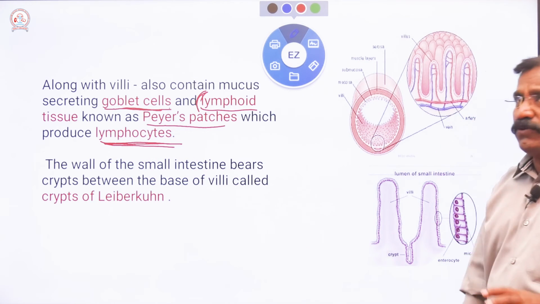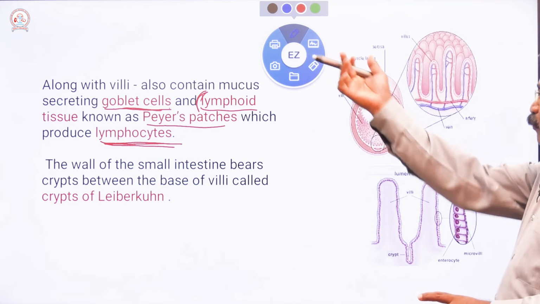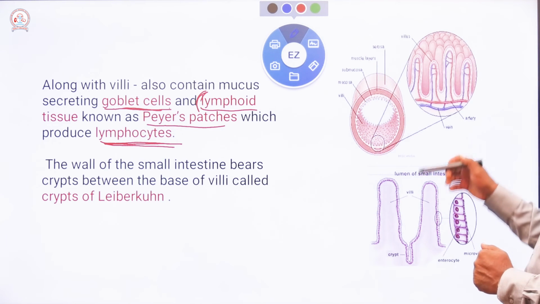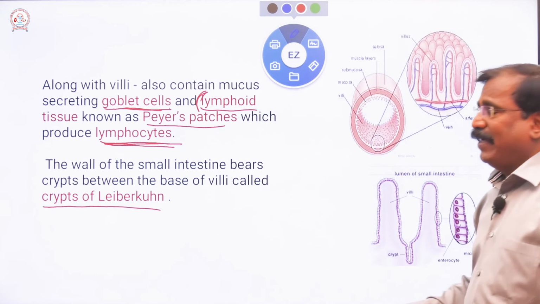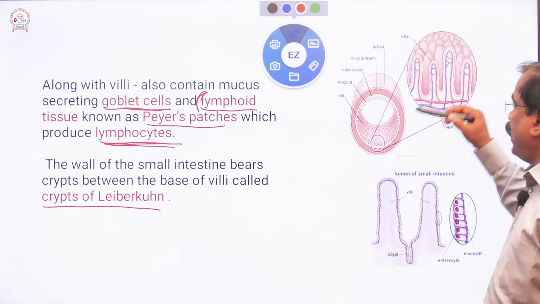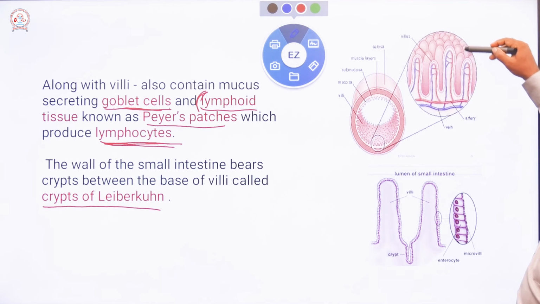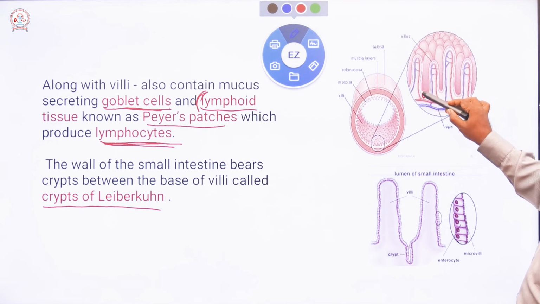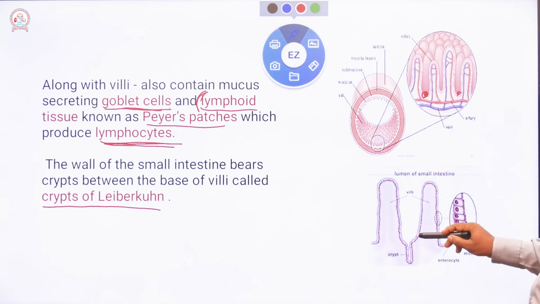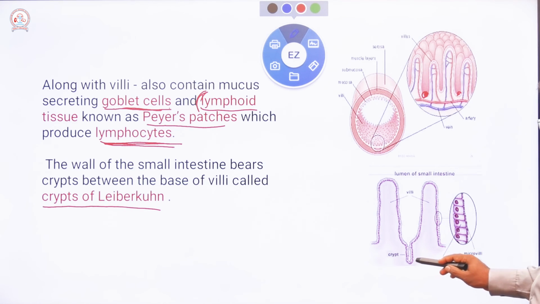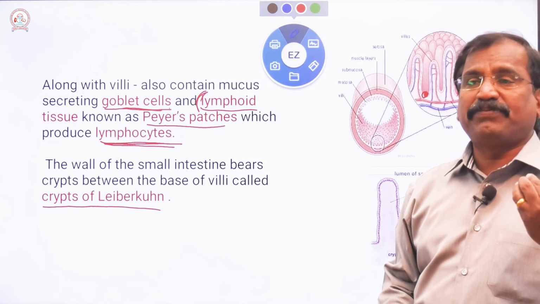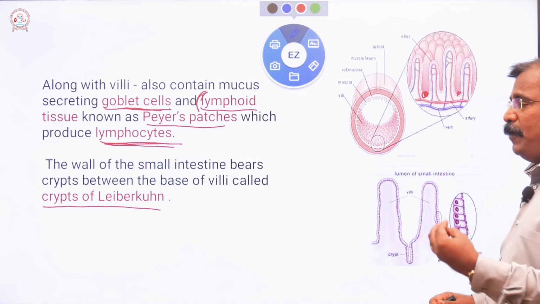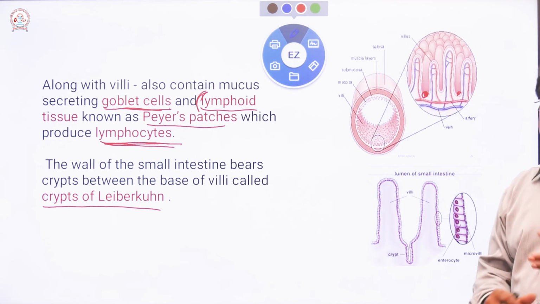Also, the small intestine in between possesses certain structures called crypts of Lieberkühn. Where are they located? This is the villi, and in between the villi, in this area, the crypts are there. Crypts are nothing but a group of secretory cells that secrete the intestinal juice.